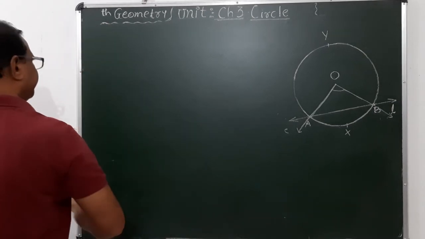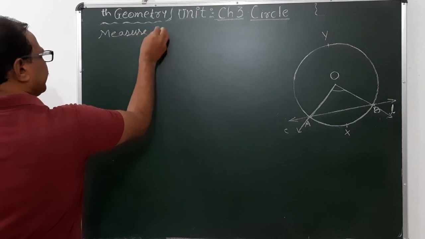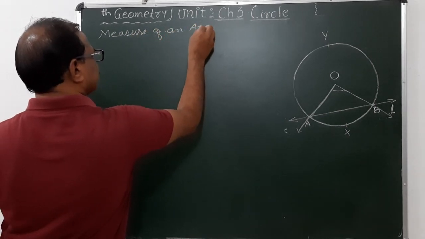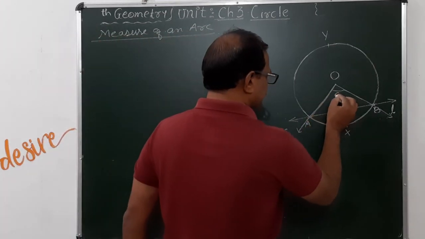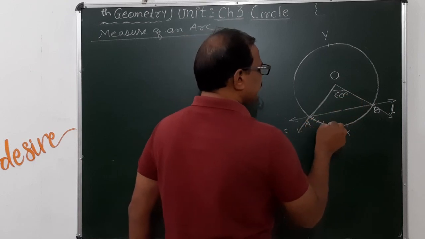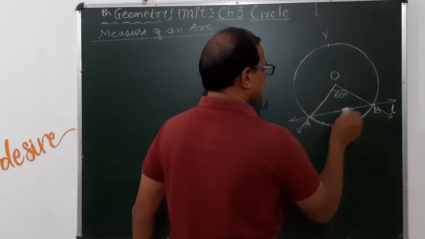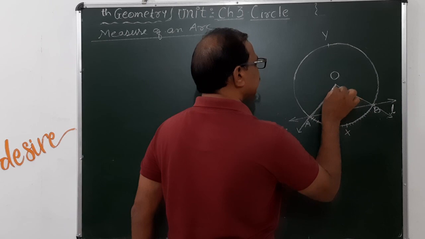Measure of an arc. Now if this angle is equal to, suppose, 60 degrees, so this measure is nothing but the measure of the arc here. This is the area bounded here, an arc bounded by the central angle.